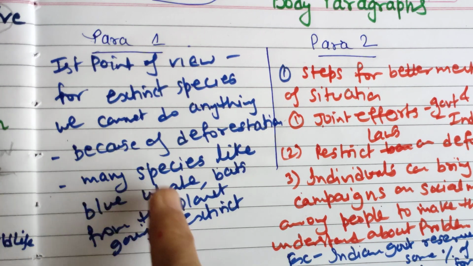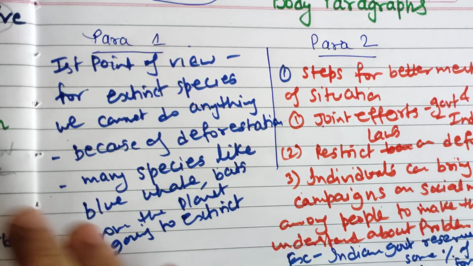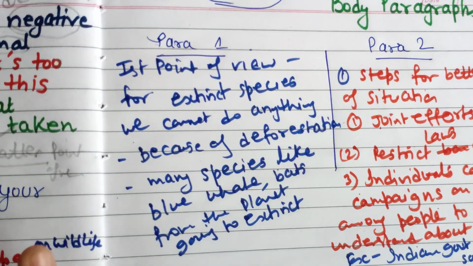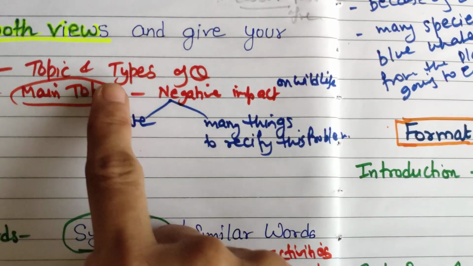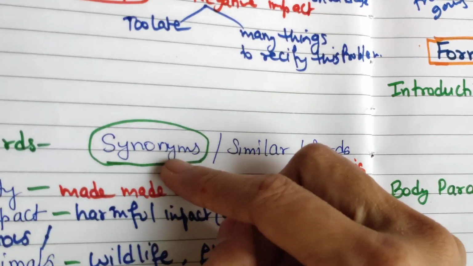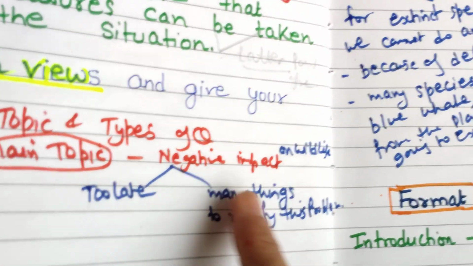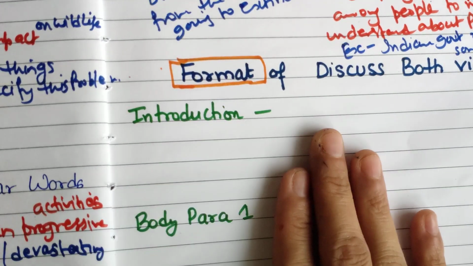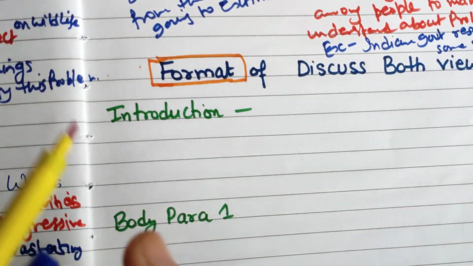But initially 5-6 minutes are sufficient for this planning, everything. This is also for keywords, for synonyms, for finding the main topics, and for body paragraphs 1 and 2. Now I will be discussing what should be the format of this essay.